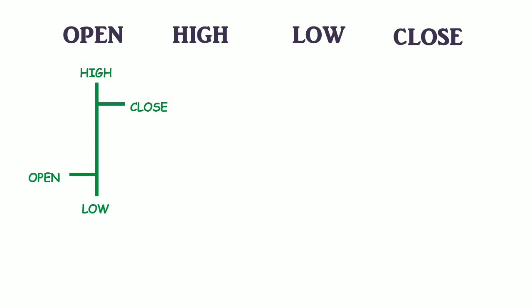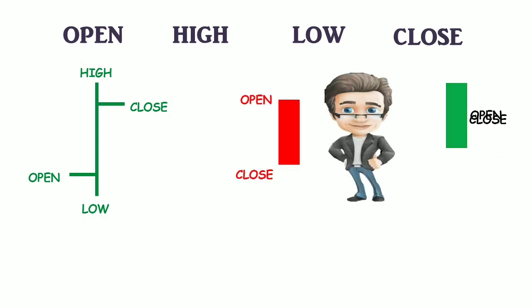The thick part of the candlestick line is called the real body. It represents the range between the session's opening and closing. When the real body is red, it means the close of the session was lower than the open. If the real body is green, it means the close was higher than the open. The thin lines above and below the real body are called shadows. These shadows represent the session's price extremes.